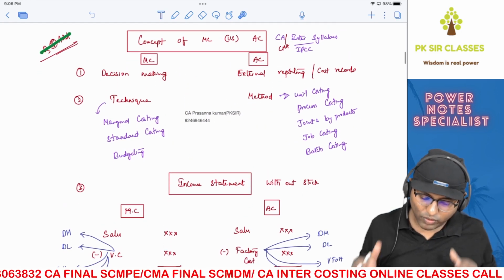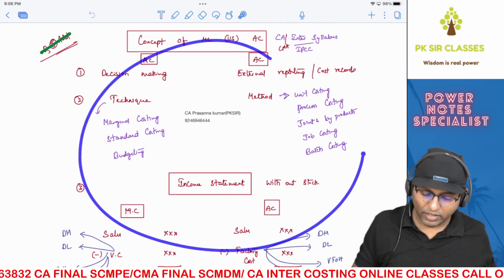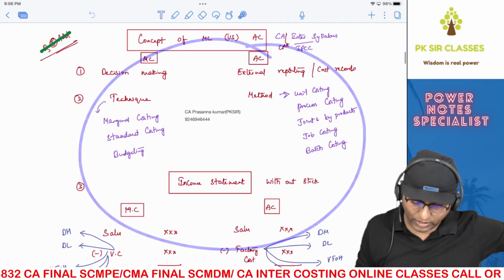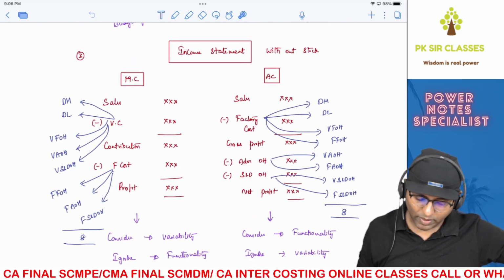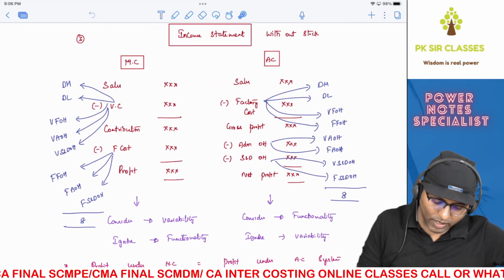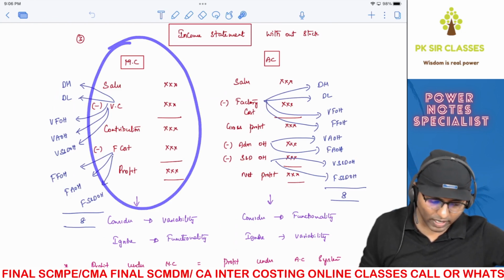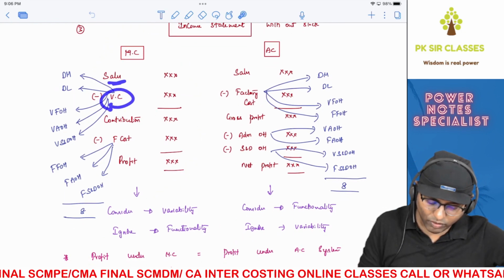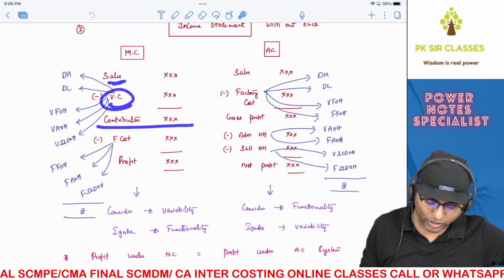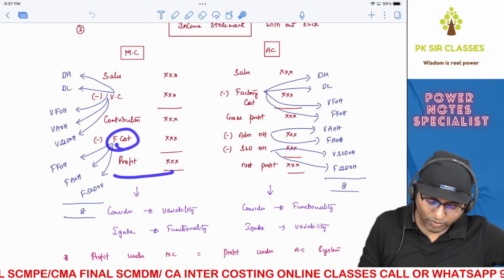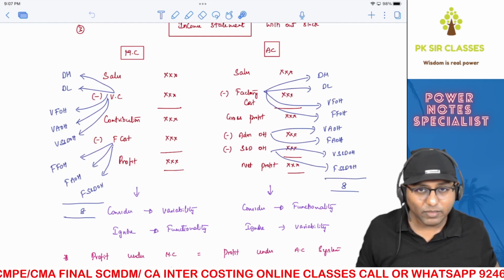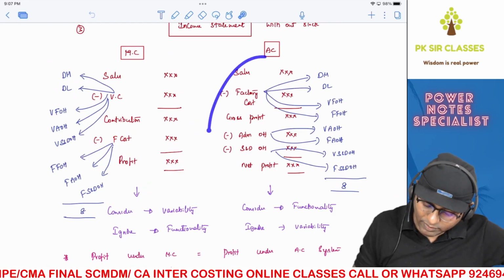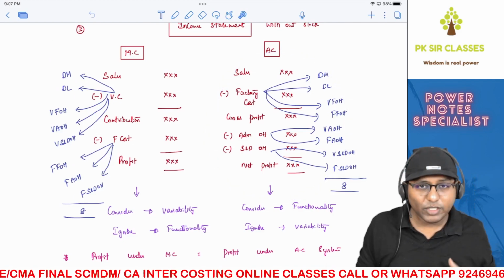Anyways, that power notes is what I'm using over here, and then I'm trying to take you through revision sessions over here. Right. Anyways, now moving on to the next one, income statement. If you can see, when it comes to marginal costing, this is the way the income statement looks. First, you'll have sales. From that, you'll reduce variable cost. You get your contribution. From that, you reduce fixed cost. You get your profit. All of you are aware of this kind of presentation of income statement as per marginal costing. As per absorption costing also, the income statement is presented this way.